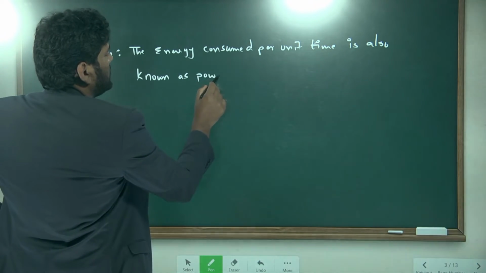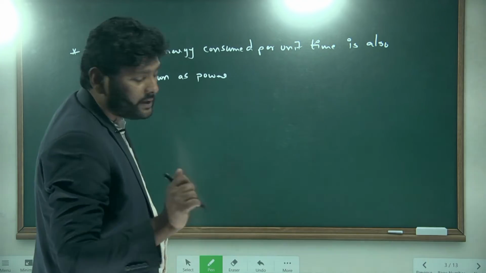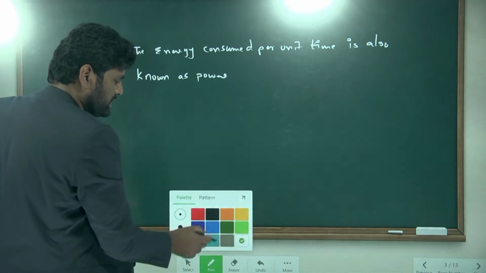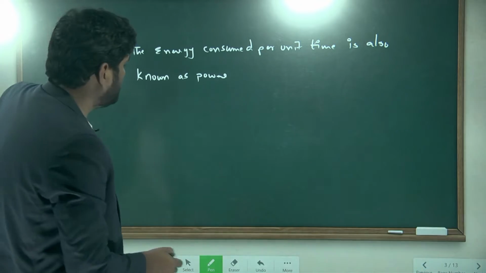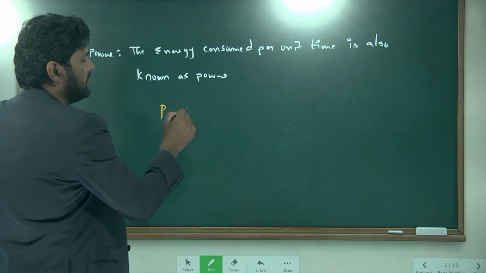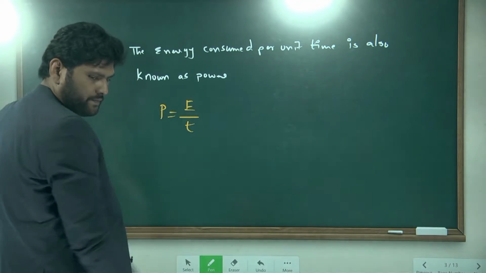Power. So for this, how can you write the mathematical equation? Guess the equation here. Power is equal to energy per time.